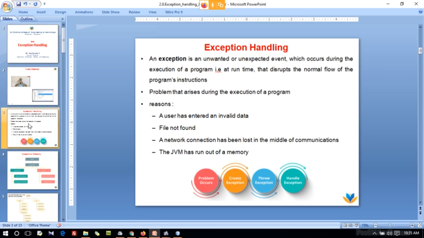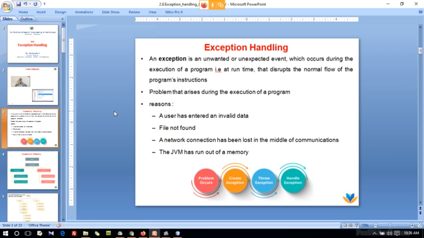We have two stages, compile time and execution time. At compile time we get some errors, and also at the time of execution we get some errors. That kind of errors we are going to handle using exception handling.